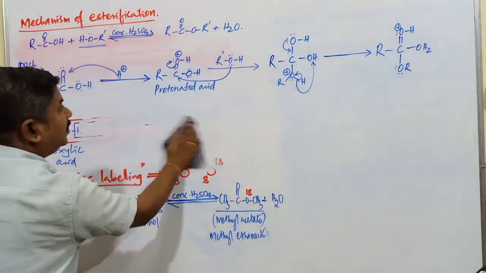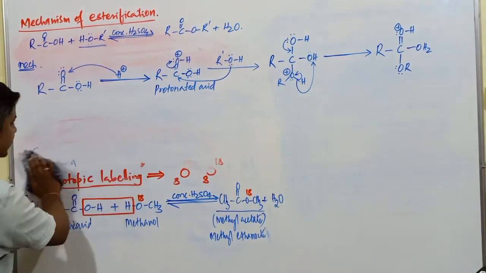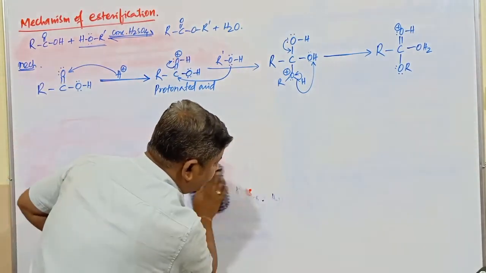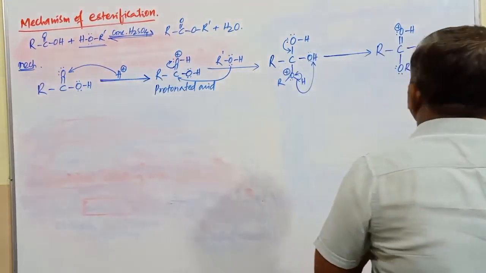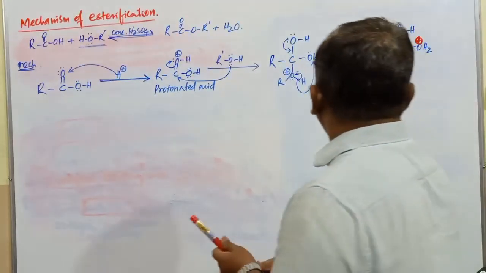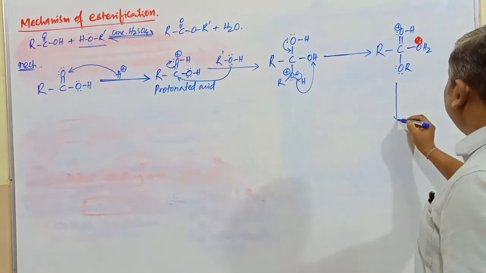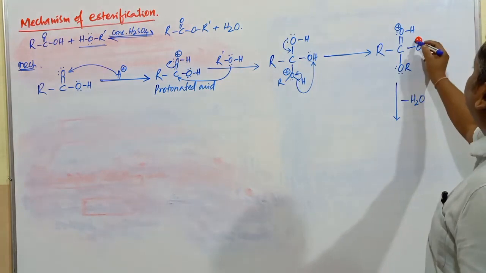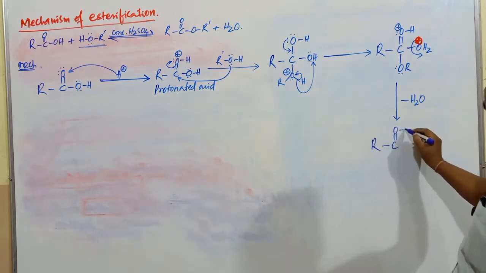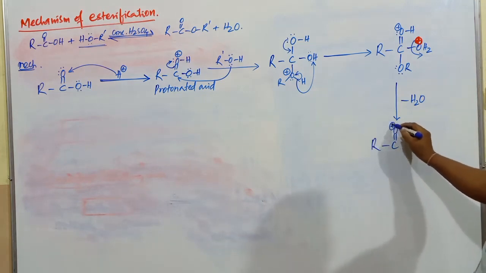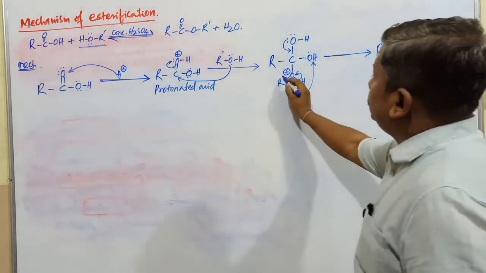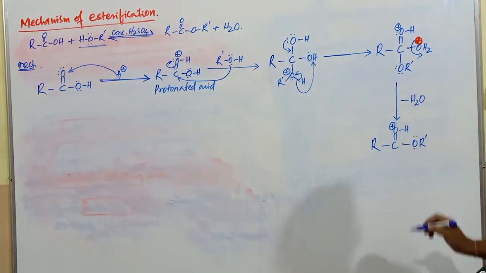Next step, what happens? 3 steps we have completed here. Next step, whatever OH2 is present here, this oxygen atom carries positive charge. Next step after this, elimination of this water takes place. When elimination of this water takes place, here I can write RC double bond OH with a positive charge. Here OR' I will write. This is going to be OR'. This is dash because this alcohol is there. This is going to be R dash.